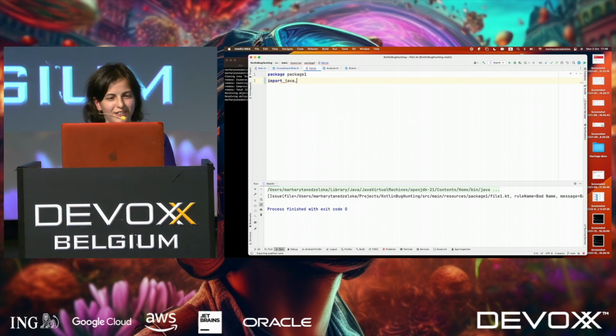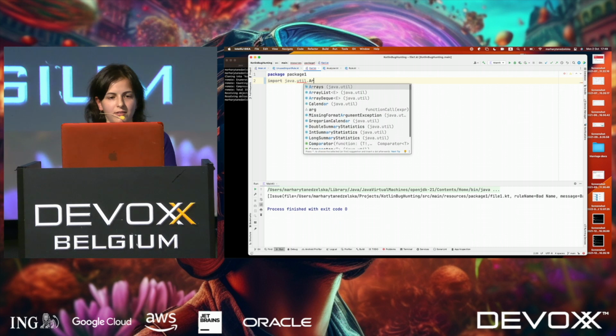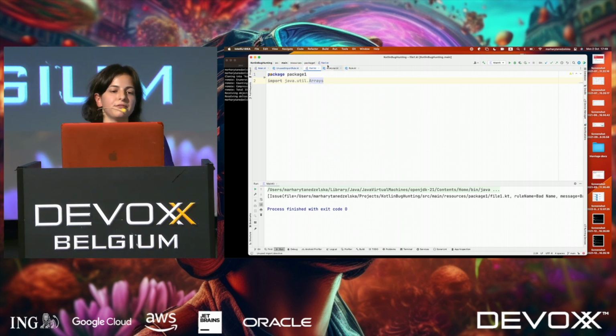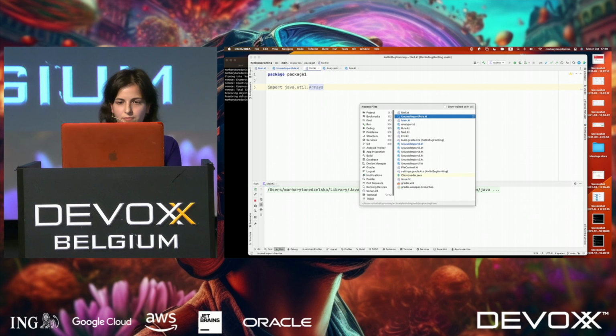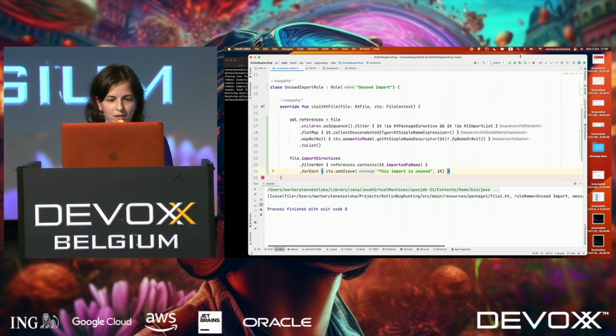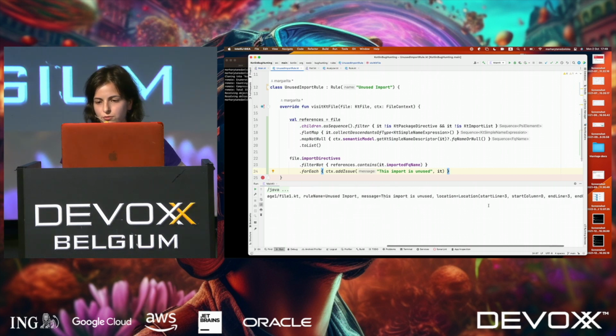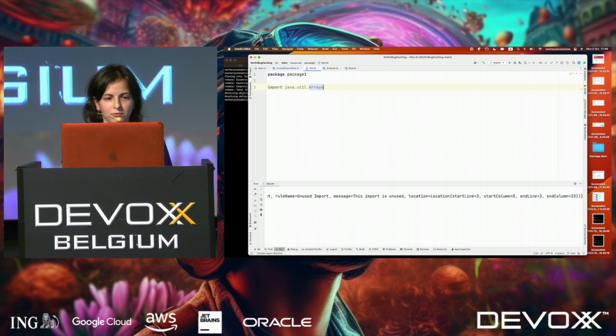Java util ArrayList or Arrays. So we can definitely see that this import is unused. But let's try if our rule actually works. Yeah, so you'll see it works. It reports one issue on the third line. So we'll double check. Yeah, it's correct.